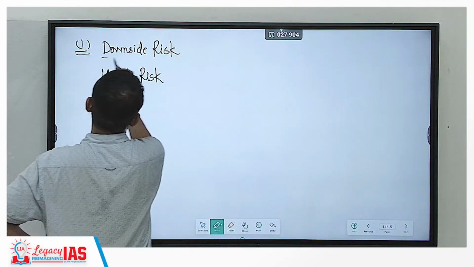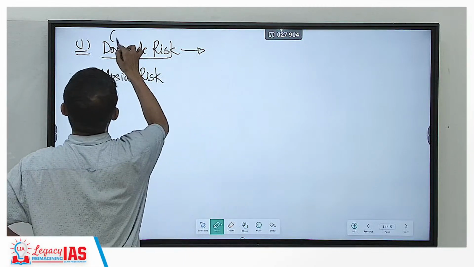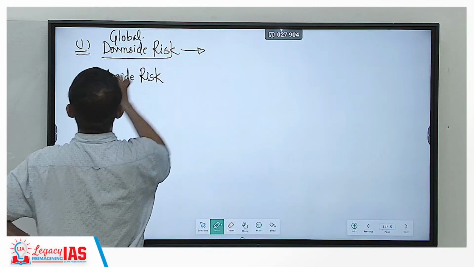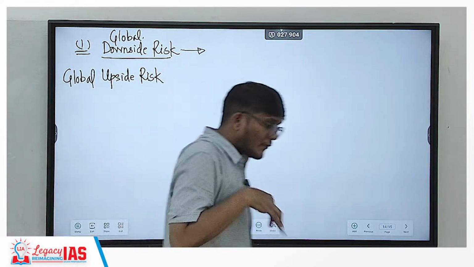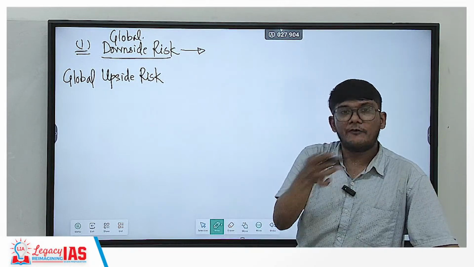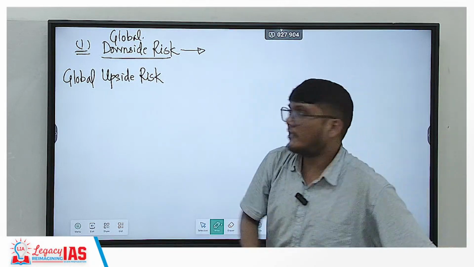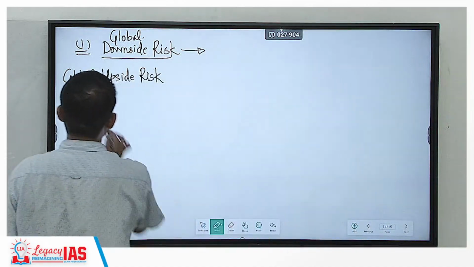So finance minister said there's a downside risk. Downside risk, basically global downside risk and global upside risk. Not happening because of us, happening because of the rest of the world, which we have to address. This does not affect us, so we have to also take certain steps. But this is happening because of the rest of the world.